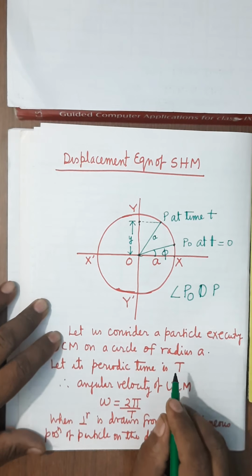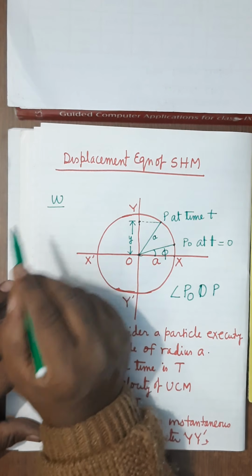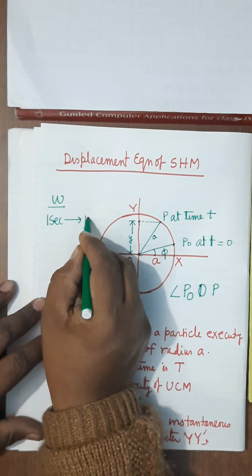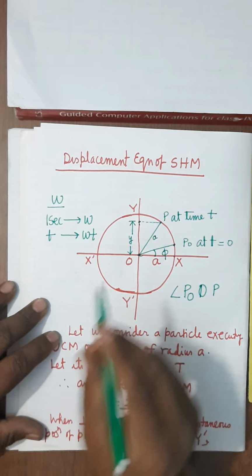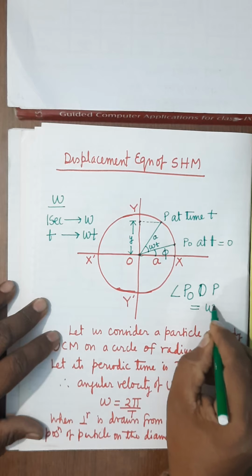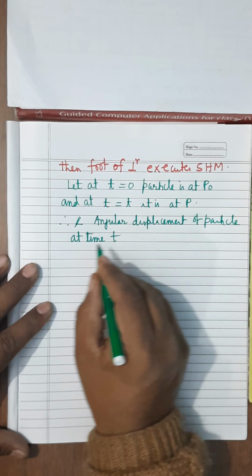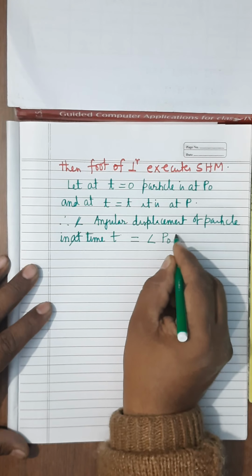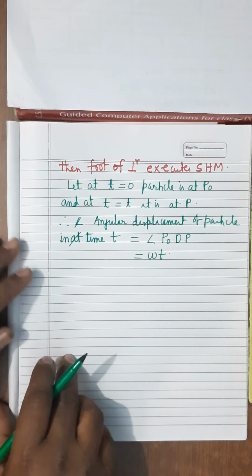What will be its measure? See here, you have seen that the angular velocity is omega. Angular velocity means angle moved in unit time. Means in 1 second it has moved by how much angle? Omega. So in the time t, it will move by what angle? Omega into t. So what is the angular displacement of the particle in time t, not at time t? In time t, angle P naught OP equals omega t. Is it clear?